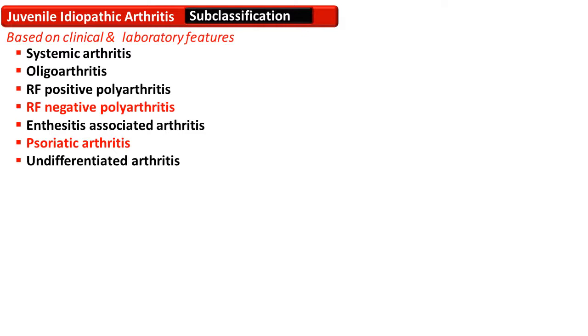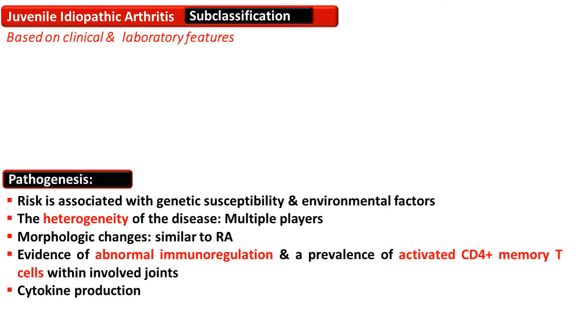So, if there is inflammation of that area, that is enthesitis-associated arthritis. The risk is associated with genetic susceptibility and other environmental factors.